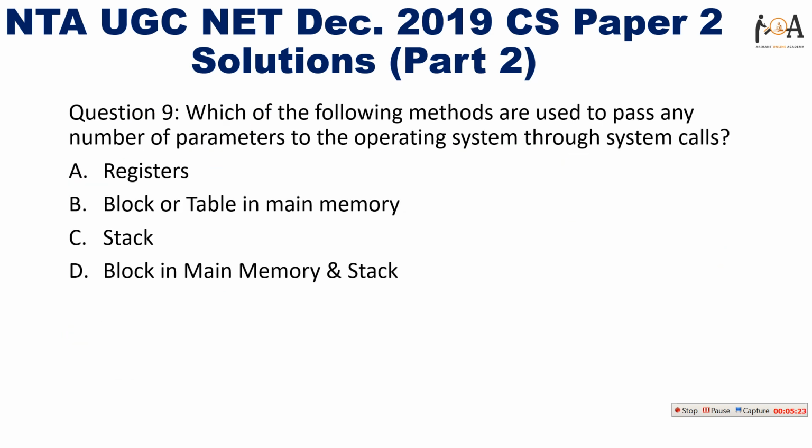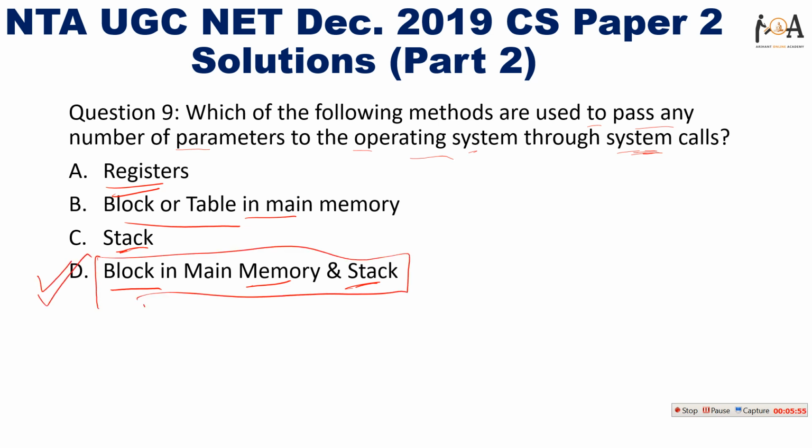The next one is, which of the following methods are used to pass any number of parameters to the operating system through system calls? Option A, registers. Option B, block or table in main memory. Option C, stack. And option D, block in main memory and stack. So basically option D is the correct answer. Block in main memory and stack are the methods which are used to pass any number of parameters to the operating system through any system call.